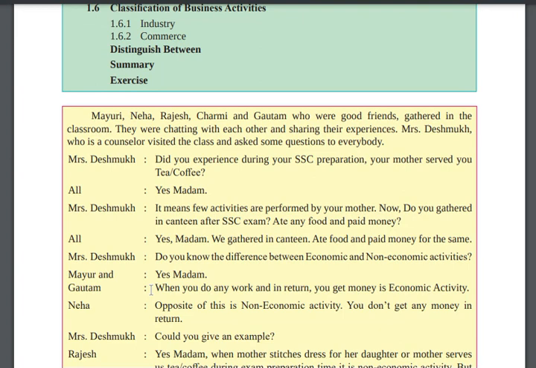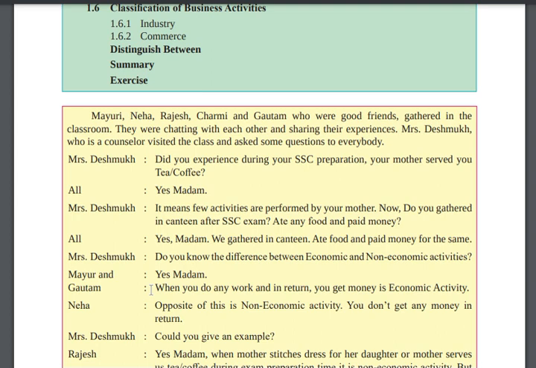Let's start. Mayuri, Neha, Rajesh, Charmi and Gautam were good friends. Five people who were good friends. Mayuri, Neha and Charmi are girls, and the other two are boys. They gathered in the classroom, chatting with each other and sharing their experiences.